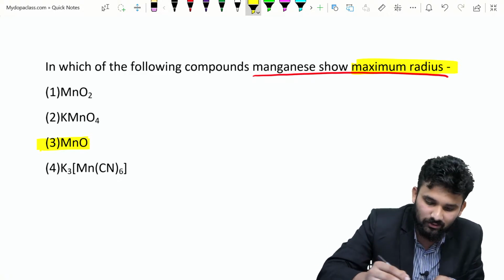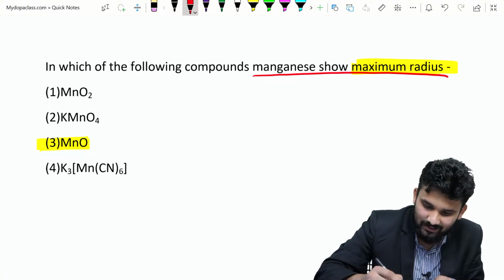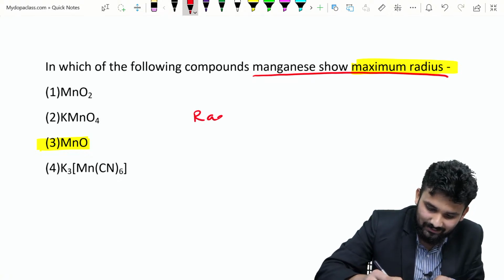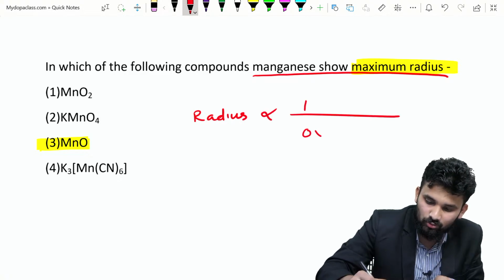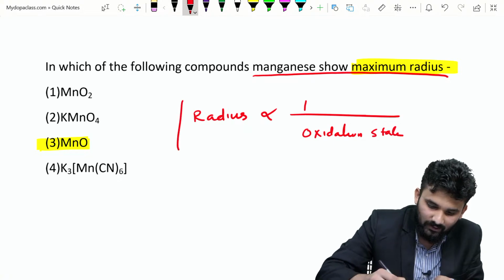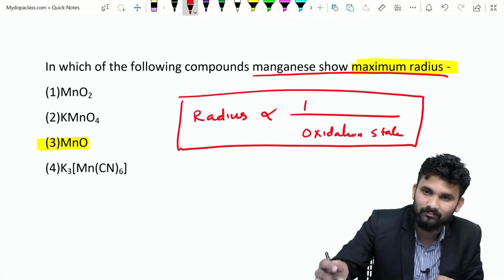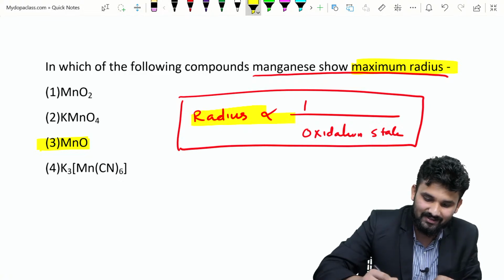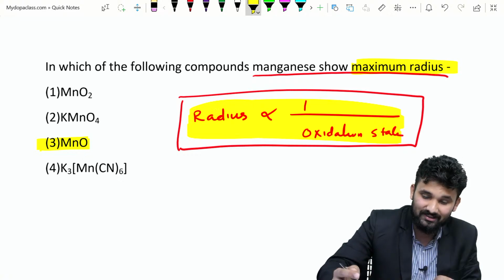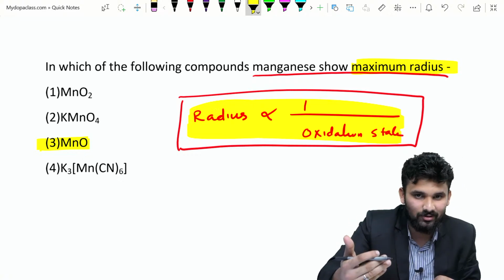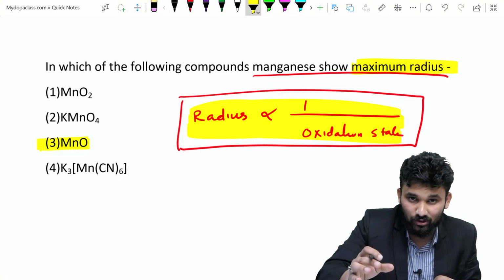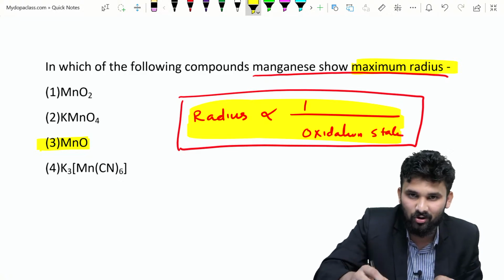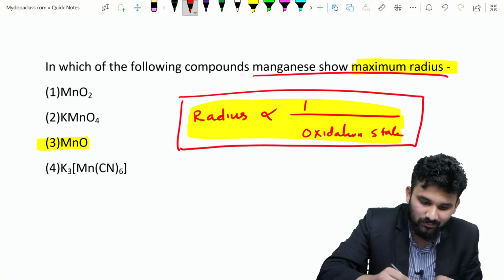Why option 3? The radius is inversely proportional to the oxidation state. This is the clue of this topic. When the oxidation state increases, the radius decreases. The option with the minimum oxidation state has the maximum radius.